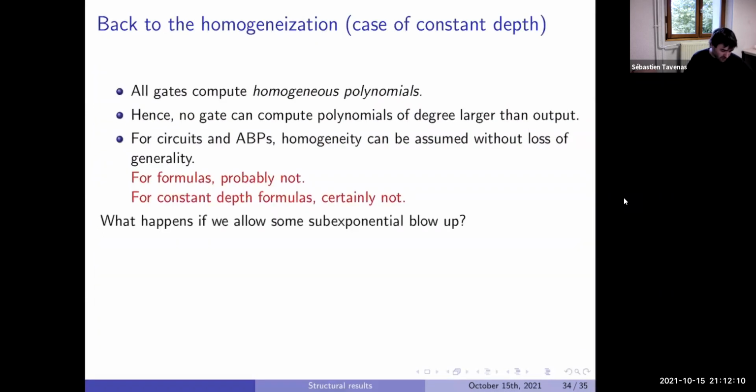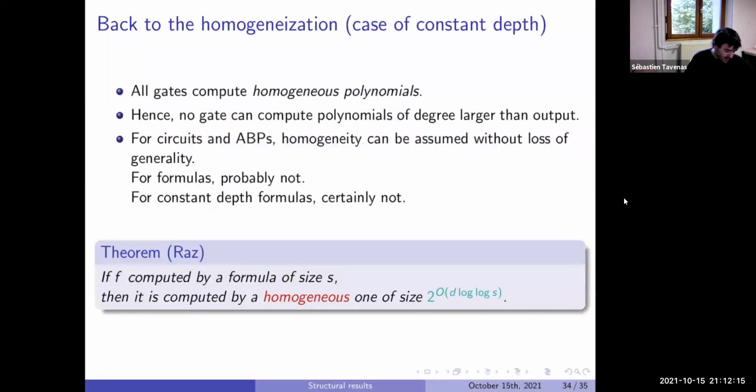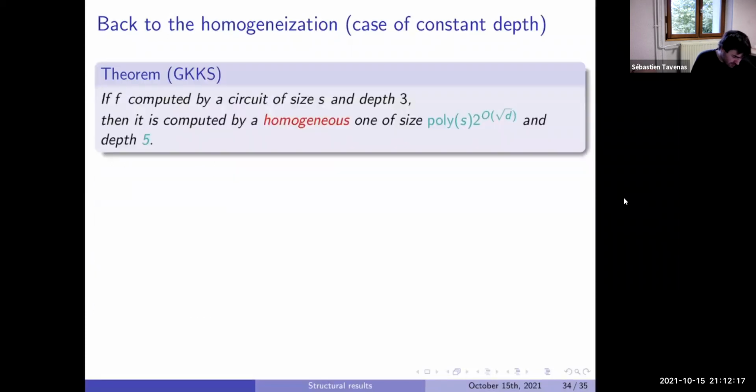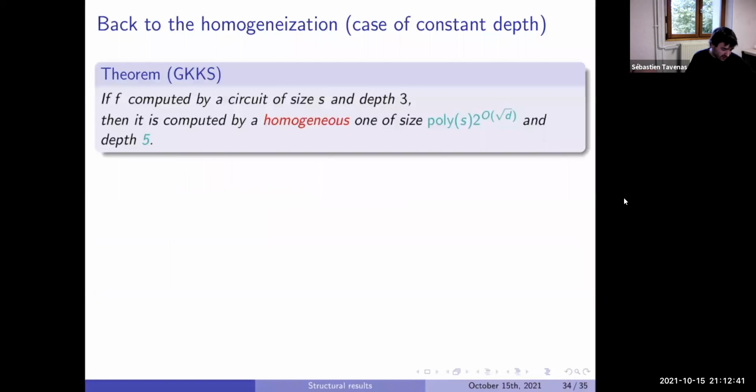Okay, I will just mention one more thing. If you remember, when I did homogenization, I said it was okay for ABP, for circuit, for formula probably not, for constant depth not at all. But here at the start, I didn't allow super-polynomial blow-up. What I can say now is what happens if we allow a small blow-up. In fact, Raz did something for formulas, a famous result. And in fact, for constant depth, we can homogenize.